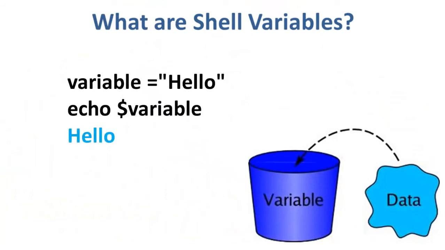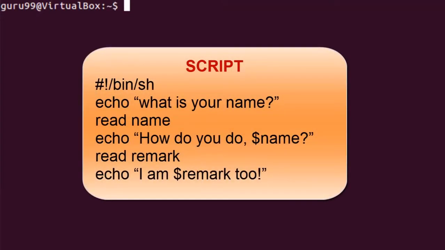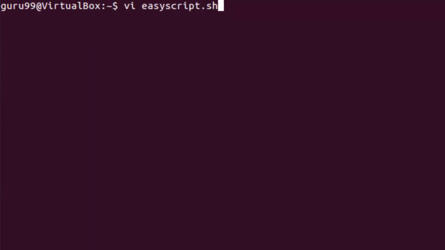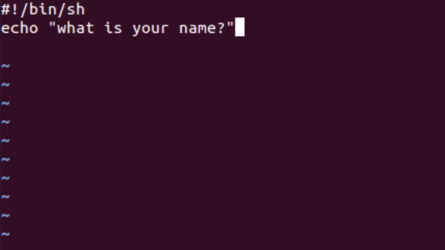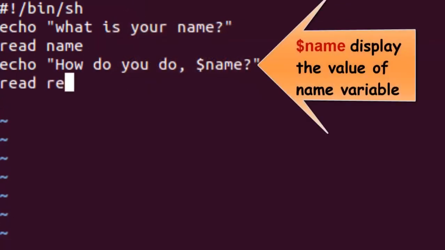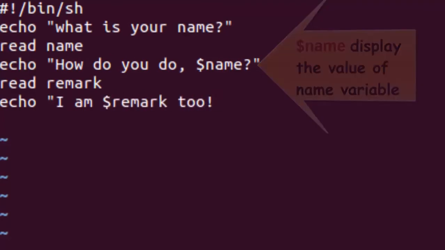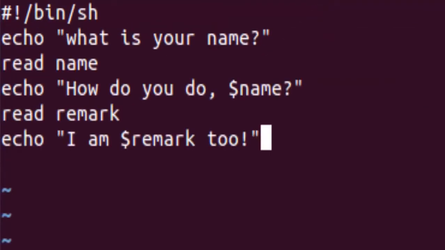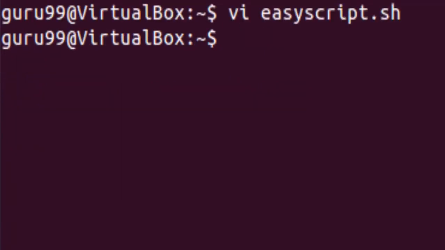For example, this piece of script creates a shell variable and then prints it. This is a small script which will create and use variables. So let us start with creating the script. We'll start the script as usual with the shebang followed by the /bin/sh path. Now let us start with writing the script. As we have completed writing the script, let us go ahead and save it. Now let us go ahead and run the script file.